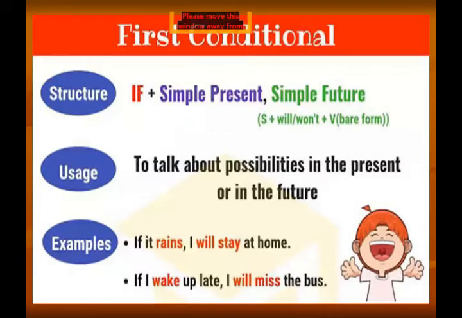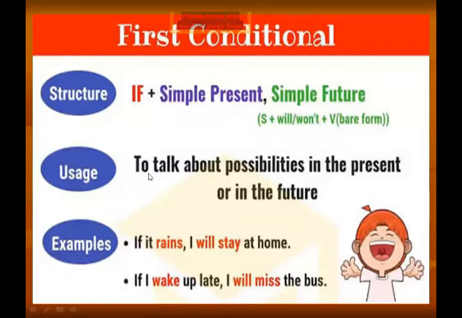Just keep in mind that whenever you want to make a first conditional sentence, this is the formula: if plus simple present tense. The condition clause always goes in simple present tense, and then the result clause will go in simple future tense. Understand, students?